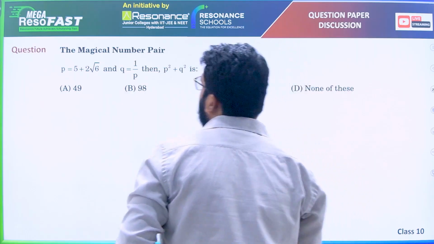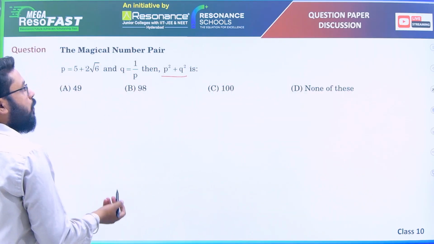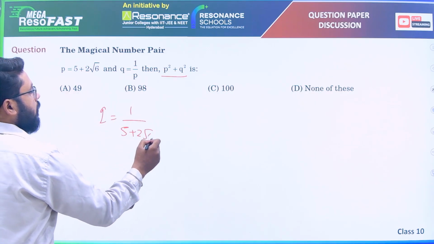Next, if p is 5 plus 2 root 6, q is 1 by p, find p square plus q square. First find q: 1 by 5 plus 2 root 6. Rationalize it.